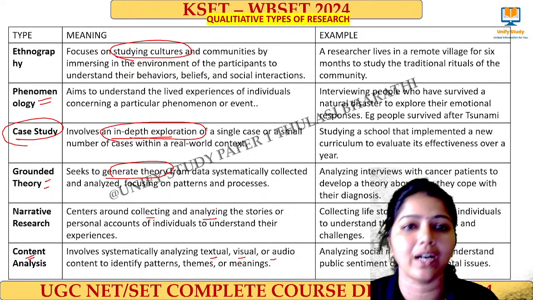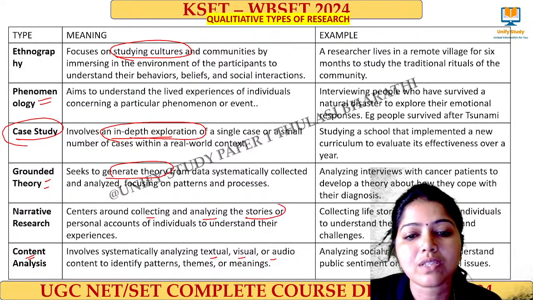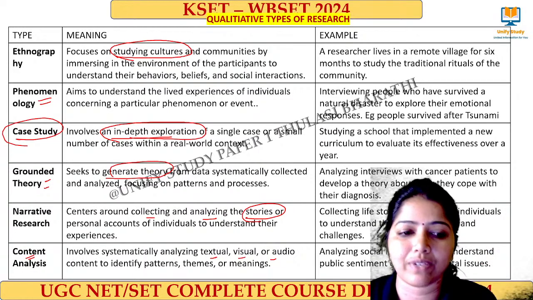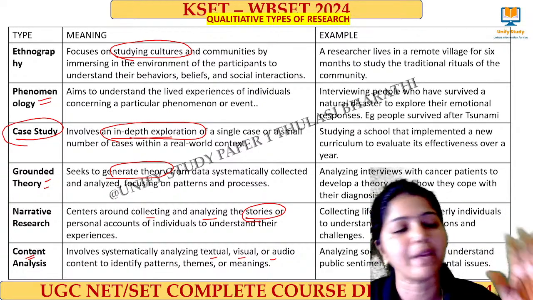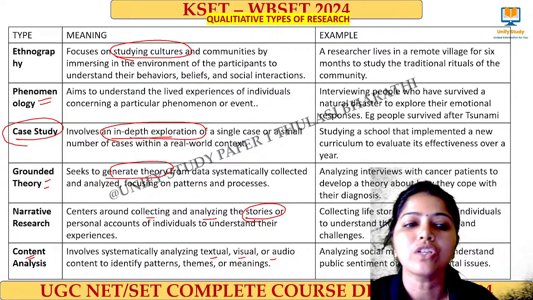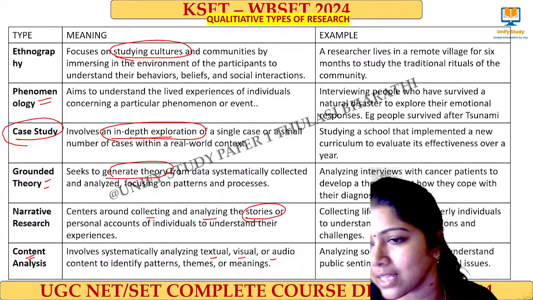It's called grounded theory. Narrative research means the keyword is based on the stories and the personal account. I analyze something. It's called narrative research. Content analysis is based on the text, visual, audio data. I identify the pattern. So these are the very important types of research that is there in the research aptitude.